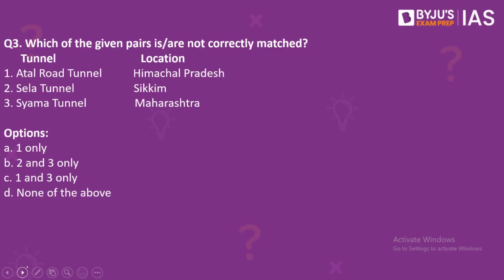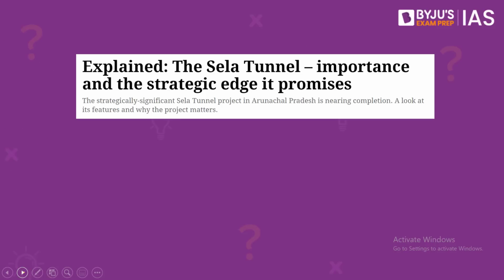Which of the given pairs is or are not correctly matched? We have tunnels and their locations. Number 1, Atal Road Tunnel, Himachal Pradesh. Number 2, Sela Tunnel, Sikkim. Number 3, Syama Tunnel, Maharashtra. What is the context? The strategically significant Sela Tunnel project in Arunachal Pradesh is nearing completion, and there is an article about this project in the Indian Express newspaper today, and that is why we've taken up this question for discussion.